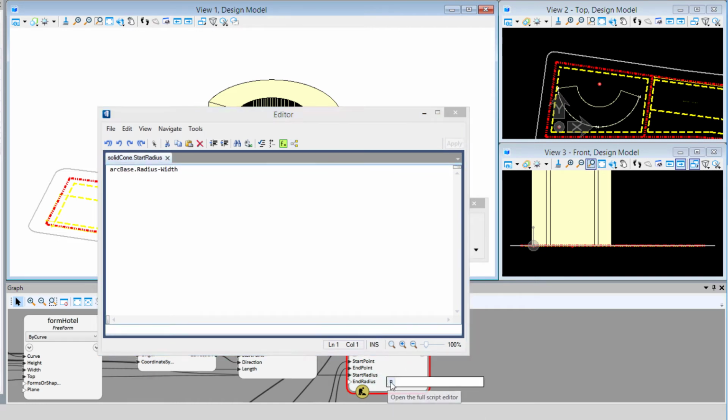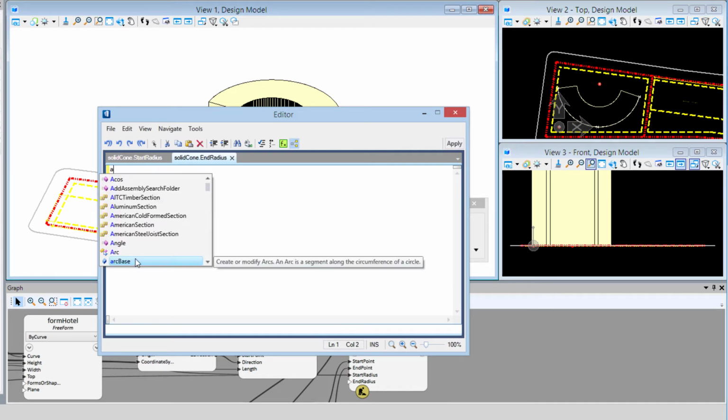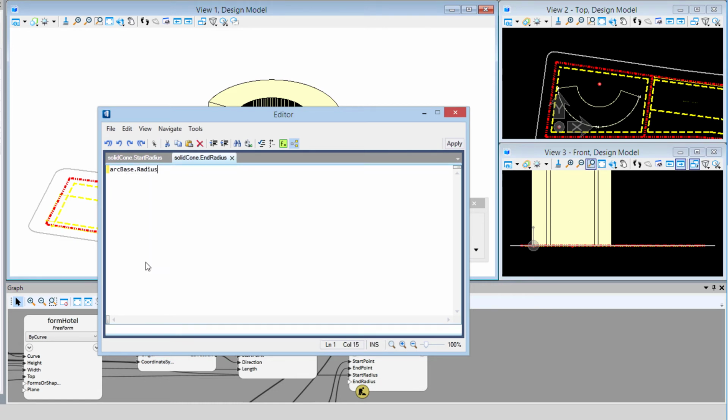And then I'm going to open up the end radius. And it's almost the same. We're going to put in the arc base radius, and we're going to subtract the width. But we want to divide that width by 2, so we can put in the divide expression and 2.